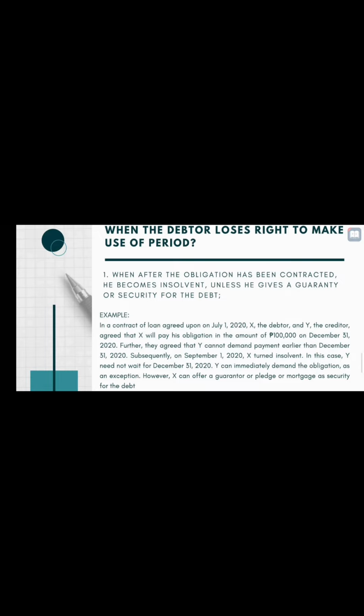Subsequently, on September 1, 2020, X turned insolvent. In the case, Y need not wait for December 31, 2020. Y can immediately demand the obligation as an exception. However, X can offer a guarantor or pledge or mortgage as security for the debt.